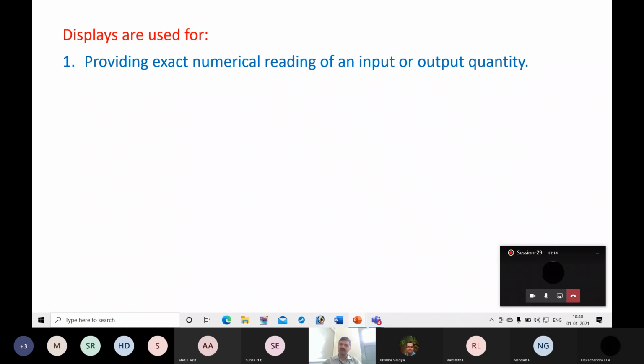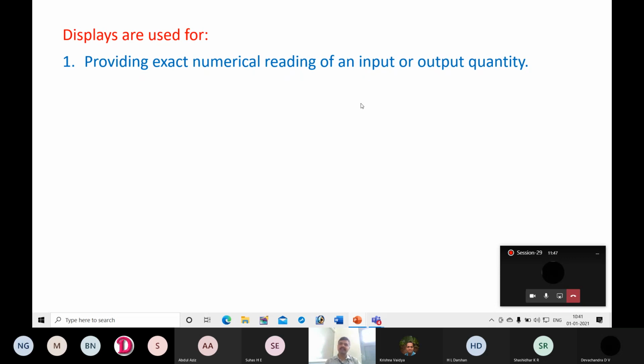If you want to heat water until 40 degrees is displayed on the instrument, you will go on heating the water. So the intention of this type of display is to provide an exact numerical reading, like 40 degree temperature, 50 degree, 45 degree, or power 100 kilowatts. So that is one purpose, providing exact numerical reading of an input or output quantity.